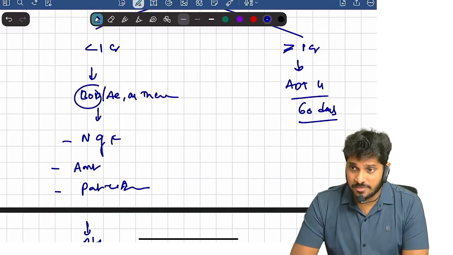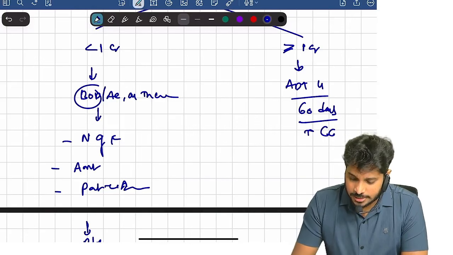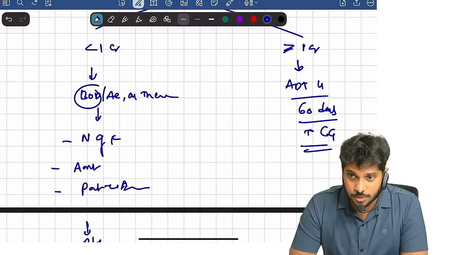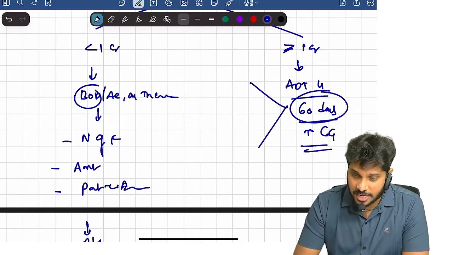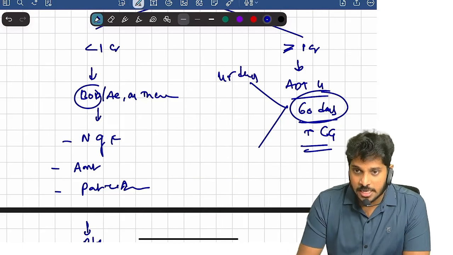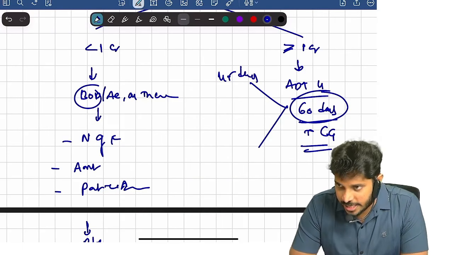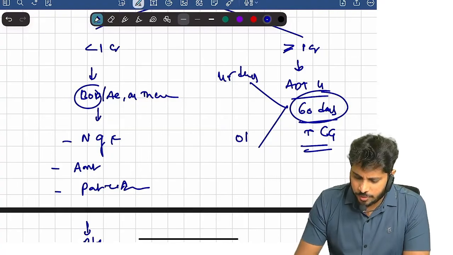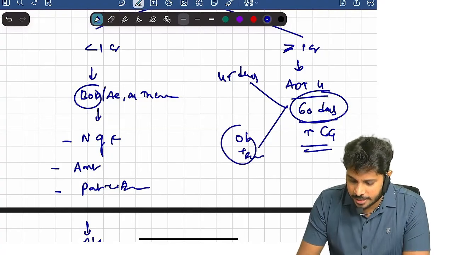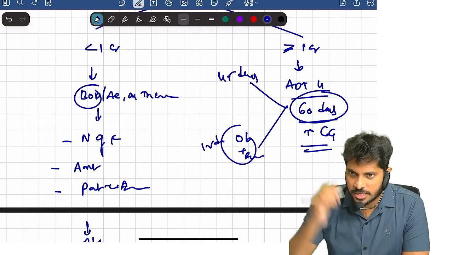ADT4 form has to be filed within 60 days to central government. That's why a fraud has to be reported to central government. Why is the 60 days time limit given? Breakup: first 45 days, talk to the company, tell the directors that this incident happened. They will give a reply, right? Then your observation and the reply from the director, everything, in the next 15 days inform to central government.